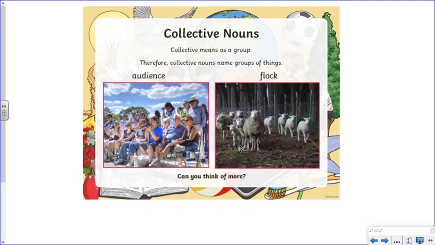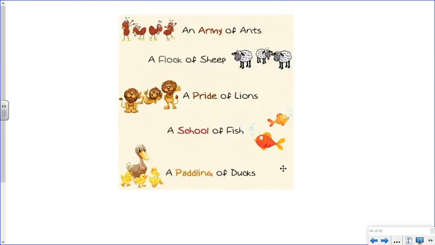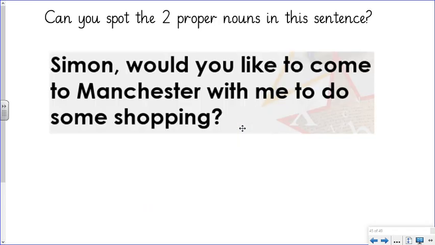And finally, we've got collective nouns. Collective means as a group. So collective nouns are the name of groups of things. So like an audience is a group of people. A flock is a group of sheep. Okay, here are some more examples. We've got an army of ants, a flock of sheep, a pride of lions, a school of fish, and a paddling of ducks. Okay, let's think about these three noun types.